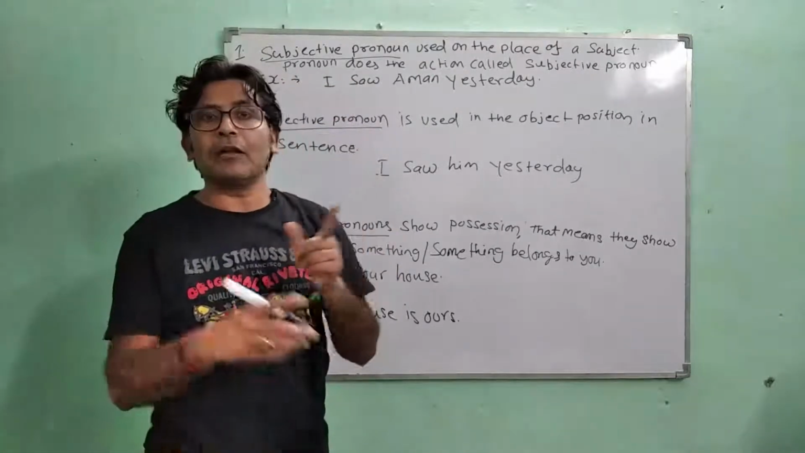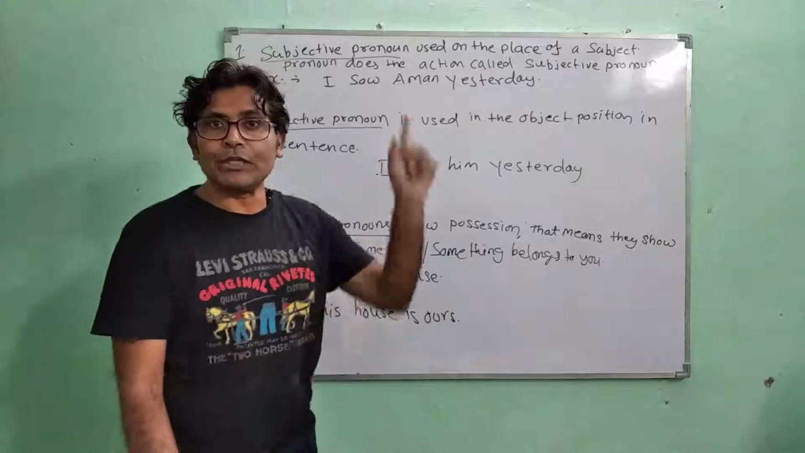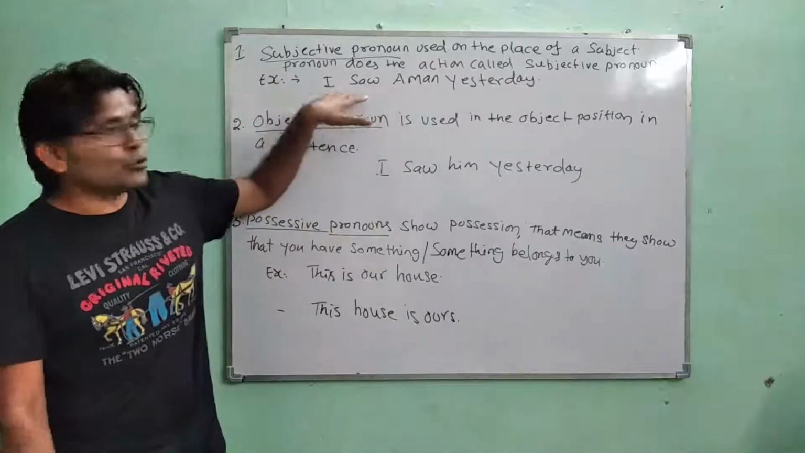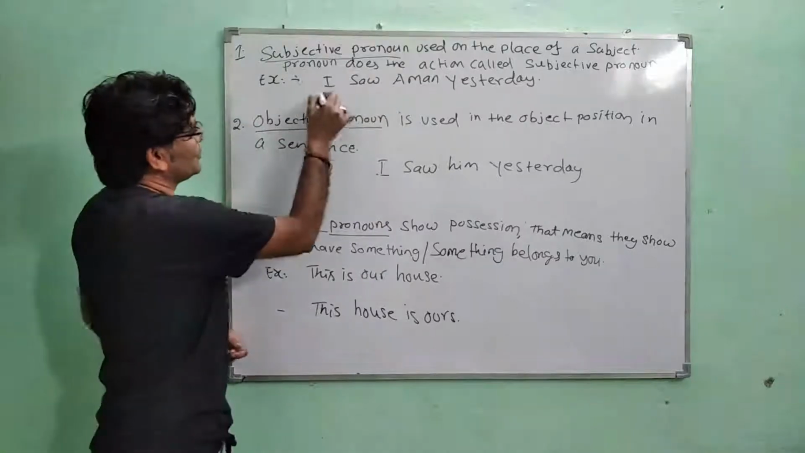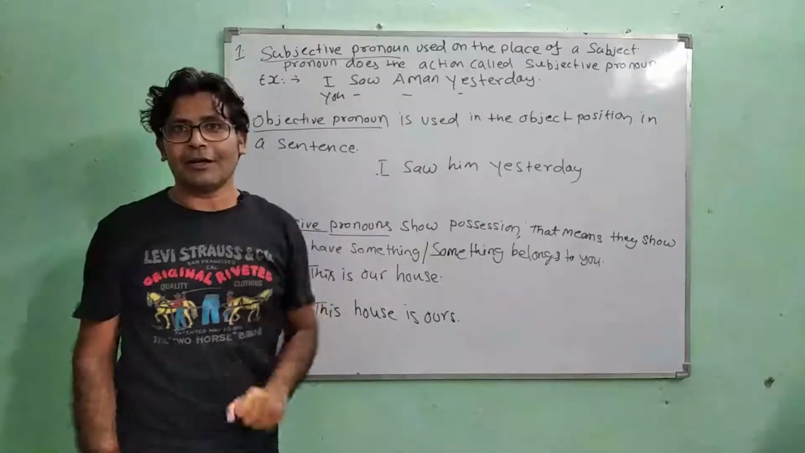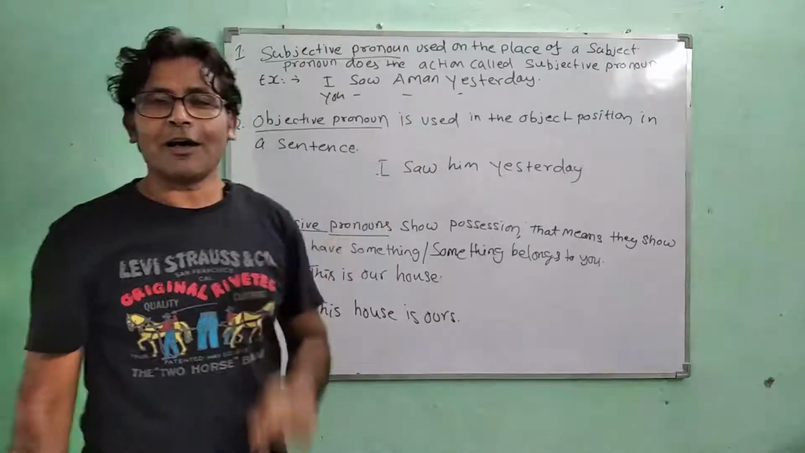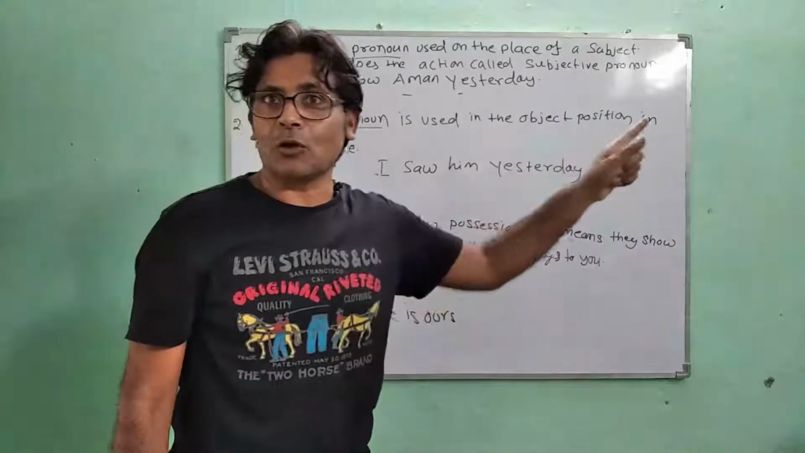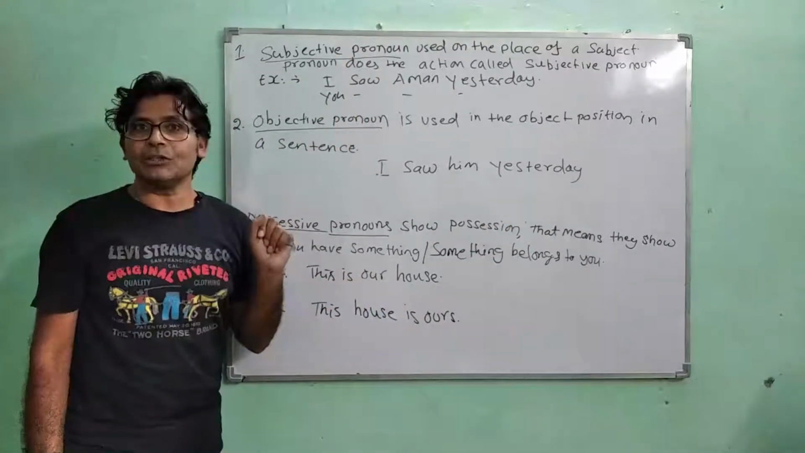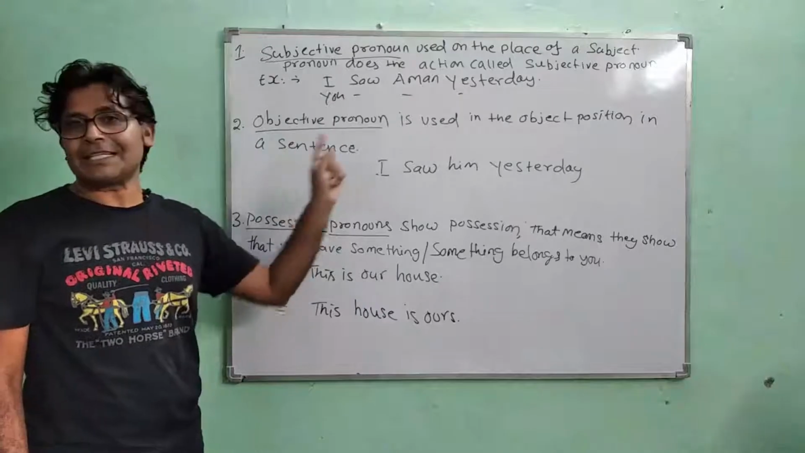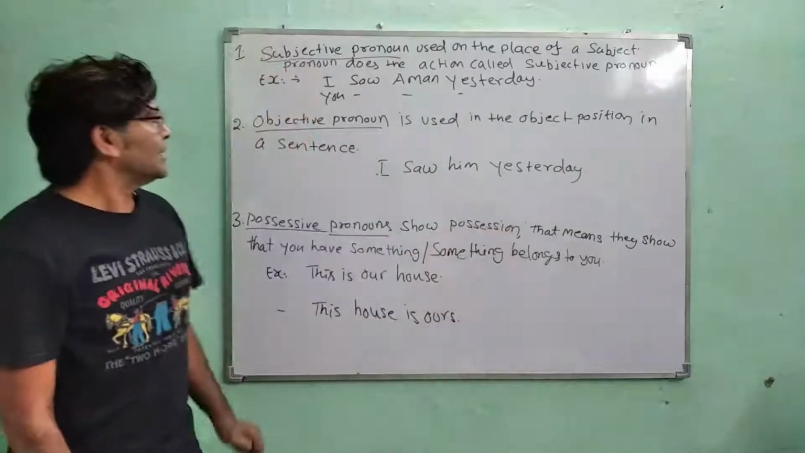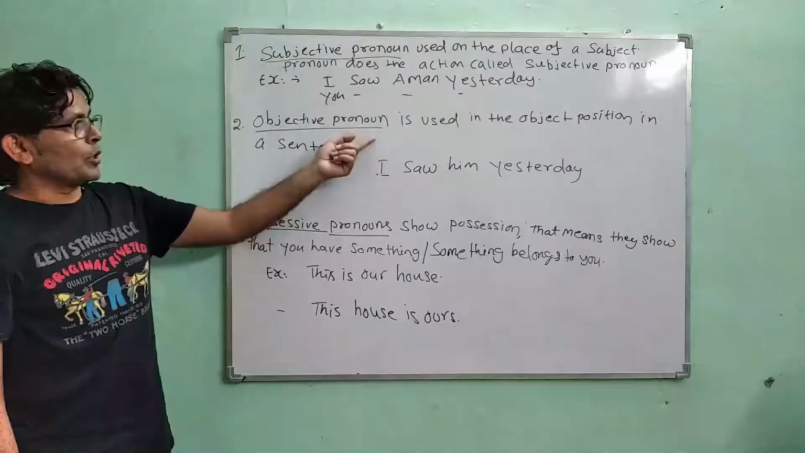And we know there are lots of subjective pronouns we can use in the same sentence. For example, you saw Aman yesterday. He saw Aman yesterday. She saw Aman yesterday. They saw Aman yesterday. So this is how we can use all of the subjective pronouns in the same sentence, or maybe we can make more different sentences.